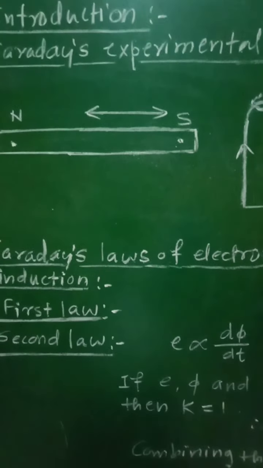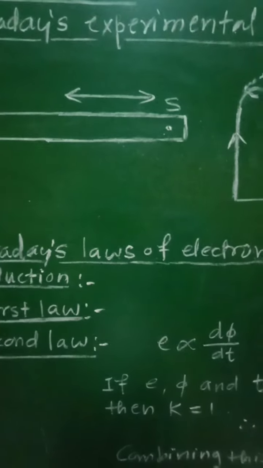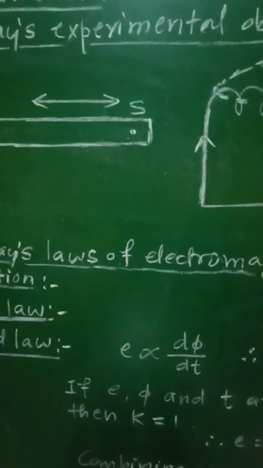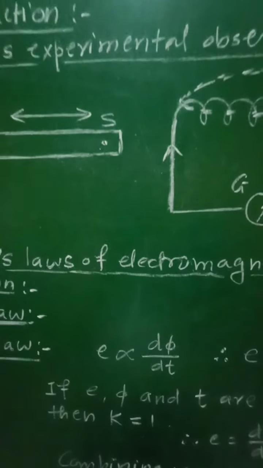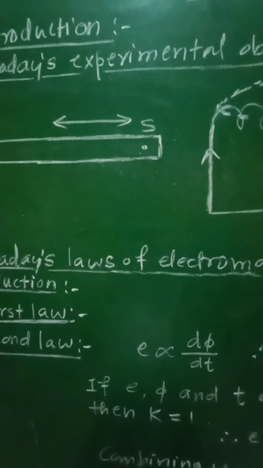Third observation: if instead of the magnet the coil is moved towards or away from the magnet, again an induced current is produced in the coil.